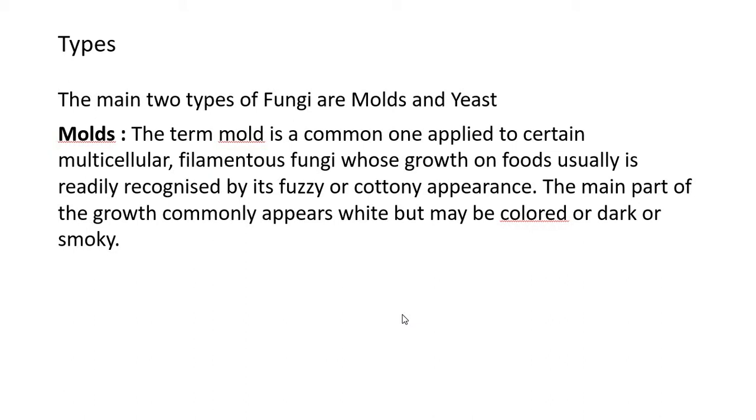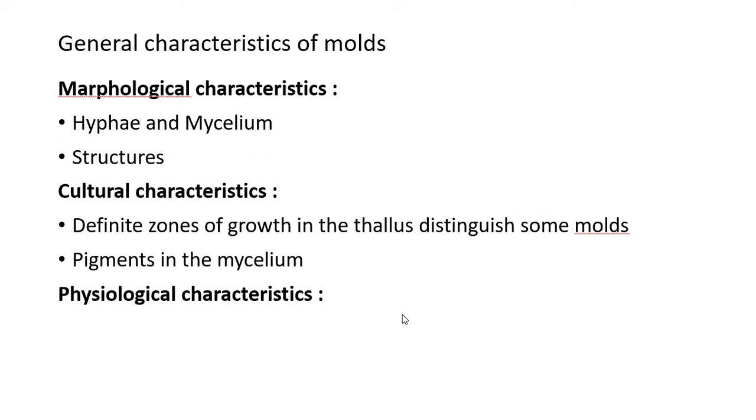Molds: the term mold is a common one applied to certain multicellular filamentous fungi whose growth on foods is usually readily recognized by its fuzzy or cottony appearance. The main part of growth commonly appears white but may be colored or dark, or sometimes smoky.